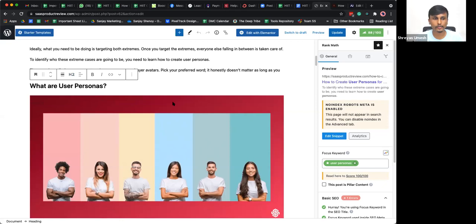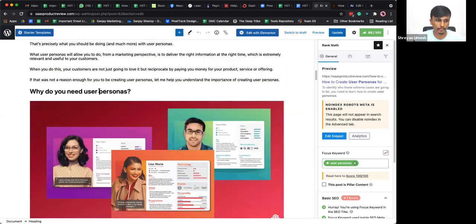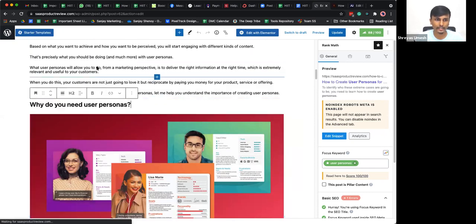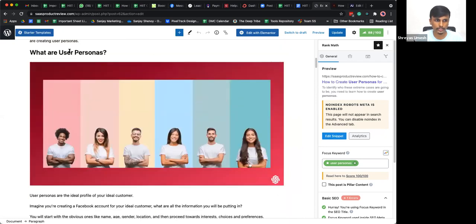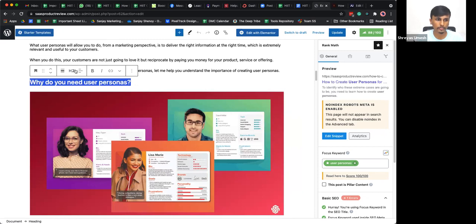Just in case there is one more subtopic under what are user personas, what you do is, for example, why do you need user personas? This is actually an H2 tag. But if you feel that this particular subheading should be placed under this H2 subheading, which is what are user personas, what you do is you select this particular text here and change it to H3.